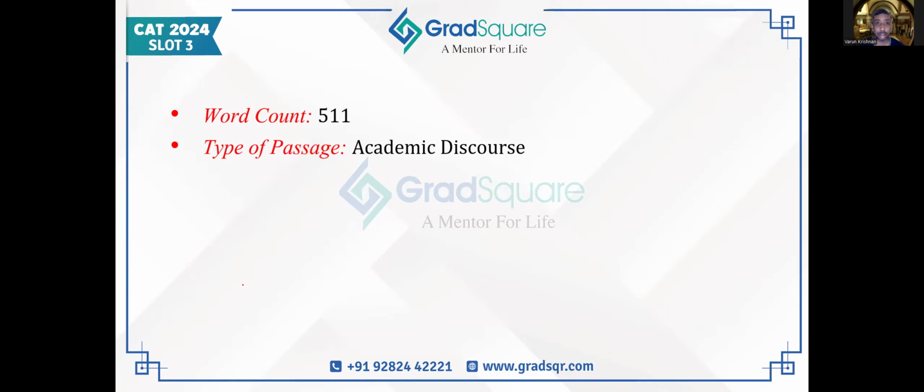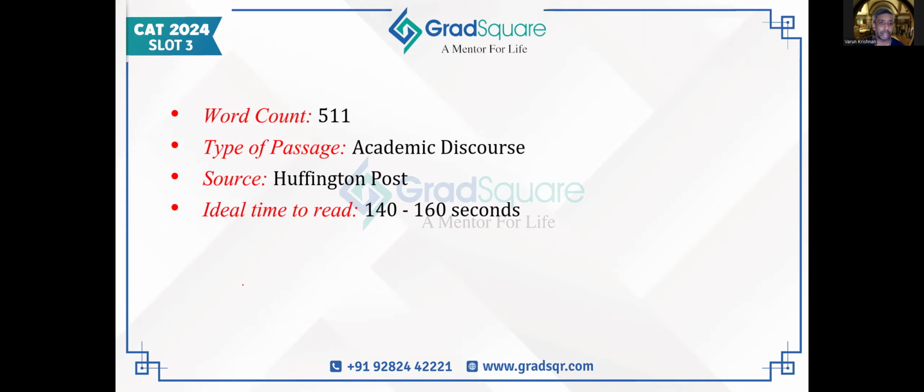A discourse means that the author talks about the topic of discussion and what kind of value it can add to certain aspects of human life. That's what a discourse is. This is an academic discourse on smaller native languages. And this has been picked up from an article in the Huffington Post. Again, a very common source from which CAT passages are often picked up.